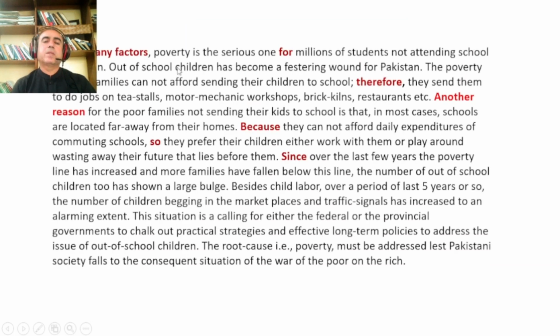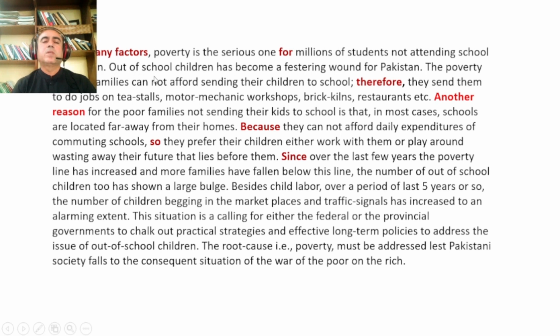Okay, here is a paragraph that speaks of cause and effect relationship between two things, and cause signals or effect signals are given in colored writing, that is a red one. Of the many factors, poverty is a serious one for millions of students not attending school in Pakistan.